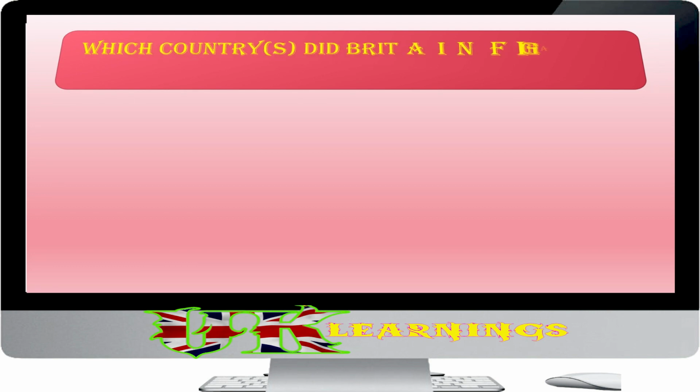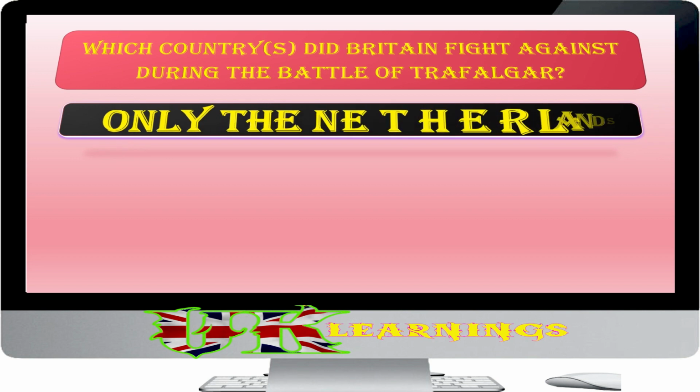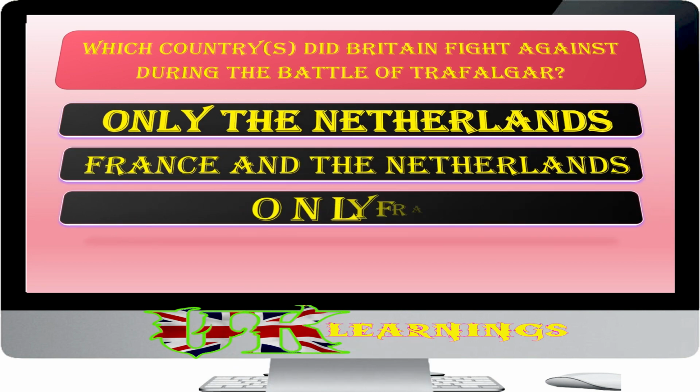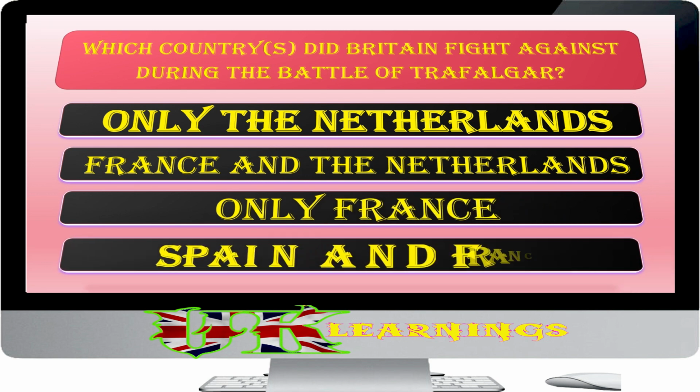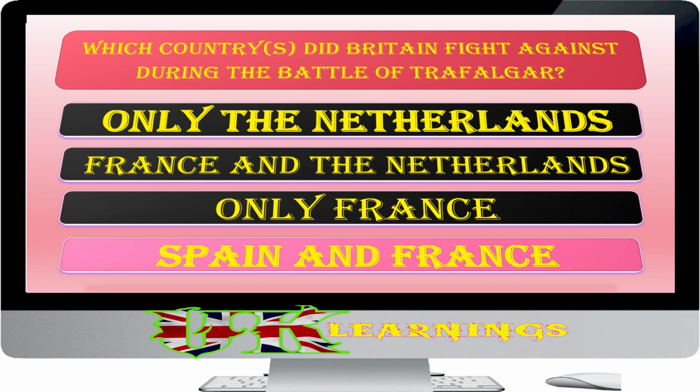Which countries did Britain fight against during the Battle of Trafalgar? Only the Netherlands. France and the Netherlands. Only France. Spain and France. The answer is Spain and France. Britain's navy fought against combined French and Spanish fleets, winning the Battle of Trafalgar in 1805.